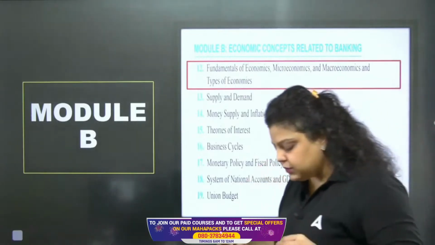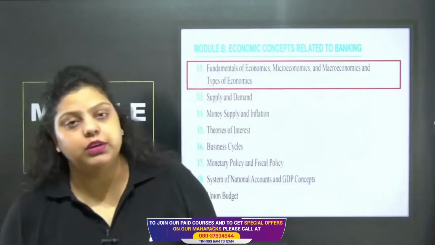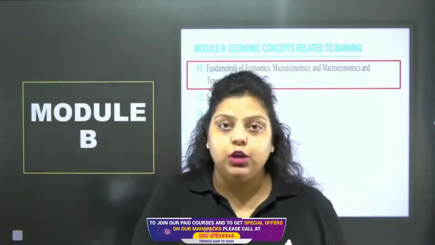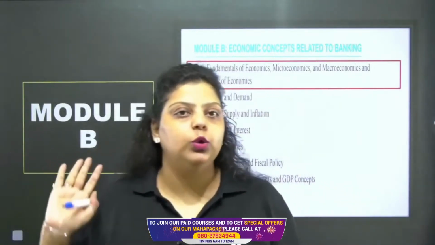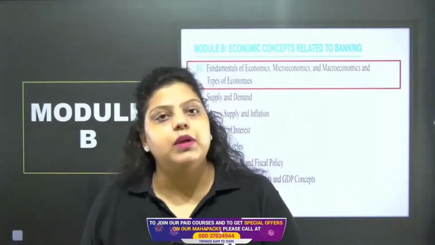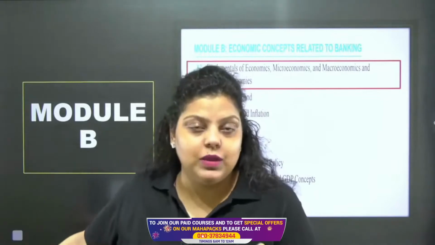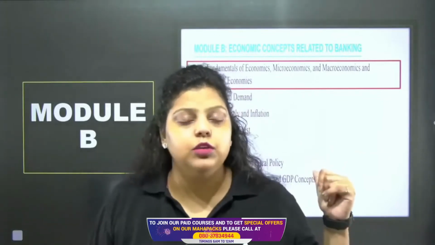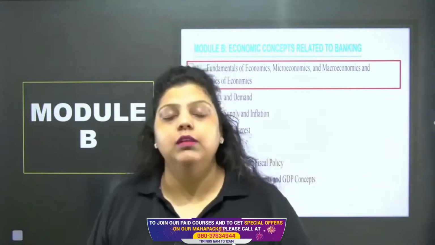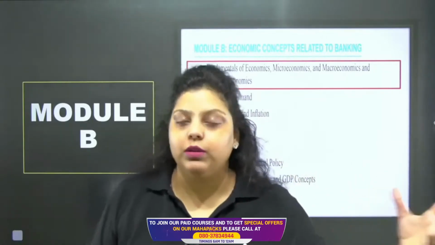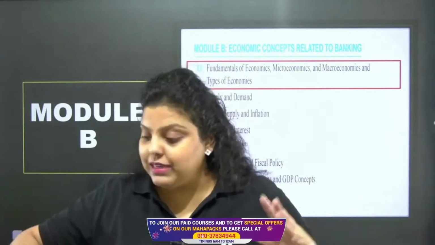Clear? So as we know, there are 45 units in Indian economy, Indian financial system. Out of that, 11 units were in module A, and we have completed module A on YouTube in the form of MCQs with explanation. Now, in this particular class, we are starting module B with the 12th unit, the first chapter of your module B, that is fundamentals of economics, macroeconomics and the types of economies. So let's start the session.